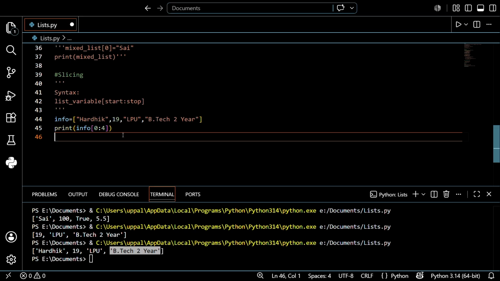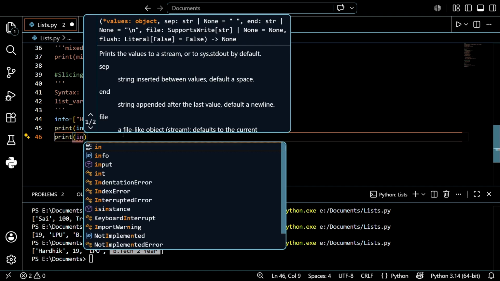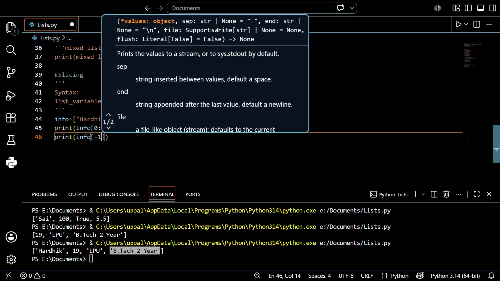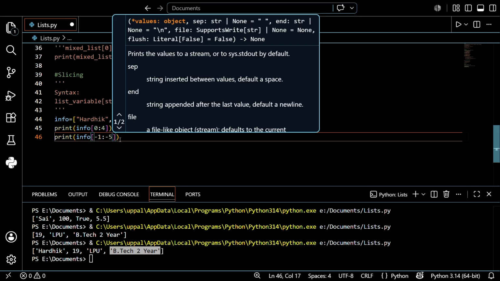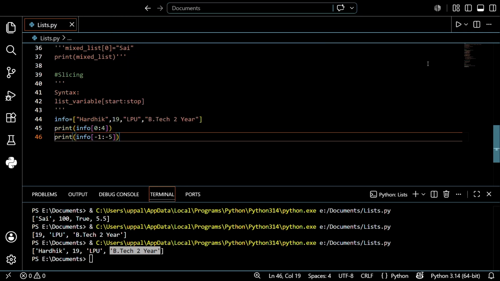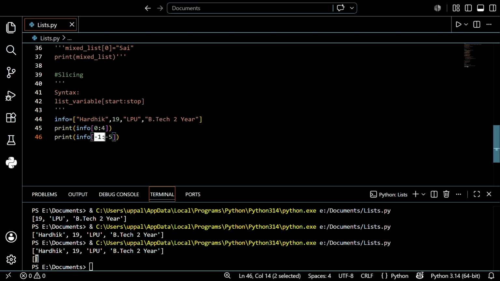After that, I want a reverse one, like from end to start I want to print. So what will be the value? Again, print of info of -1 to -5 maybe. Let's see what will happen. Before that I want to see this first, and I just want to run this. Let's see what will happen. So it shows empty. Why does it show empty? Because the negative values cannot exist in that particular part.